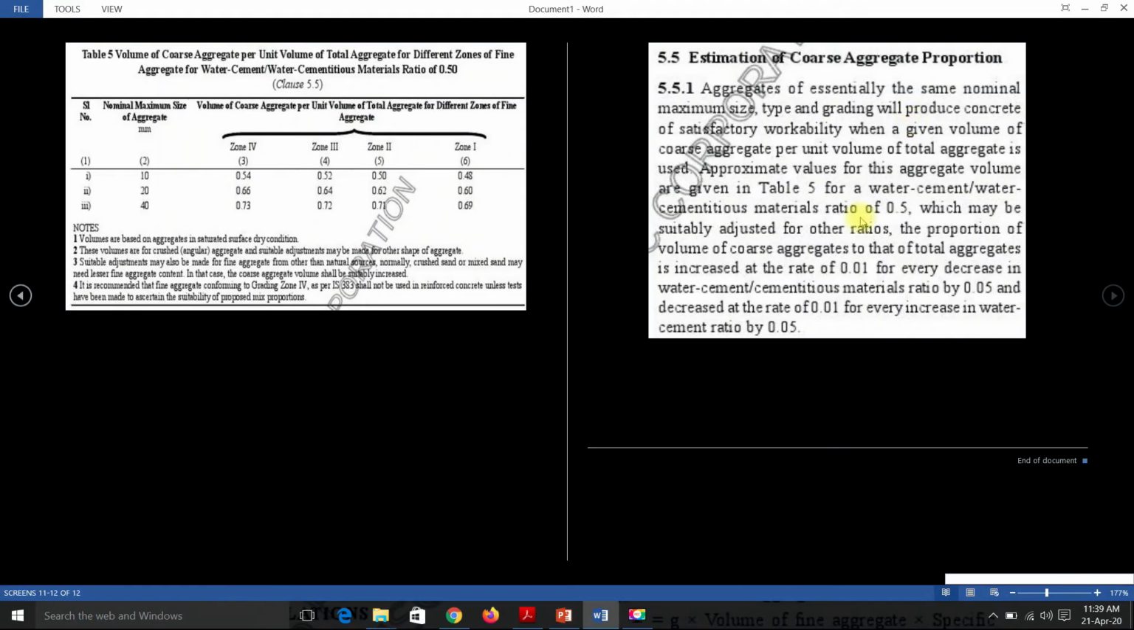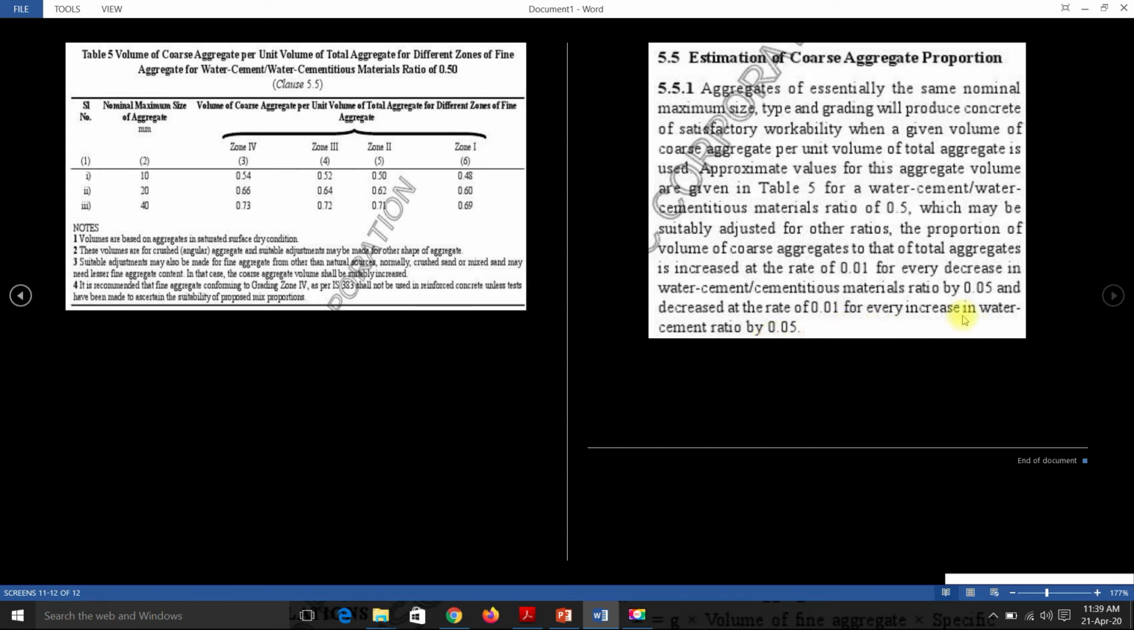So here you can see Table 5 is given for a water cement ratio of 0.5. The proportion of volume of coarse aggregate to total aggregate is increased at the rate of 0.01 for every decrease in the water cement ratio by 0.05, and decreased at the rate of 0.01 for every increase in the water cement ratio by 0.05.